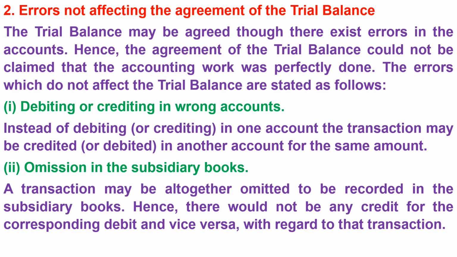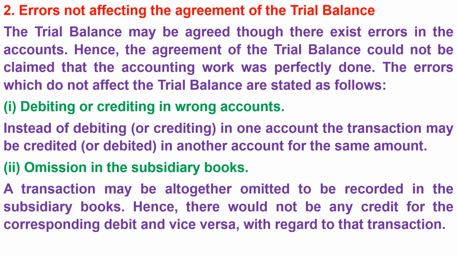2. Errors not affecting the agreement of the trial balance. The trial balance may be agreed though there exist errors in the accounts. Hence, the agreement of the trial balance could not be claimed that the accounting work was perfectly done. The errors which do not affect the trial balance are stated as follows. 1. Debiting or crediting in wrong accounts. Instead of debiting or crediting in one account, the transaction may be credited or debited in another account for the same amount. 2. Omission in the subsidiary books.